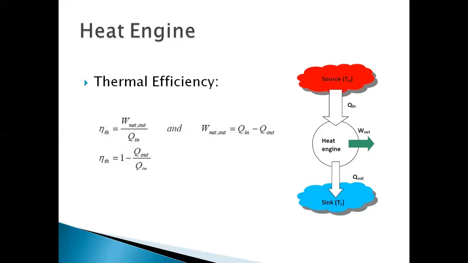Thermal efficiency of the heat engine is net work output by heat input. Net work output is mentioned as W net out, which is equal to heat input minus heat outlet, Q in minus Q out. Q out is nothing but heat rejected by the heat engine. Efficiency eta is equal to 1 minus Q out by Q in. Efficiency of the heat engine is always less than 1.